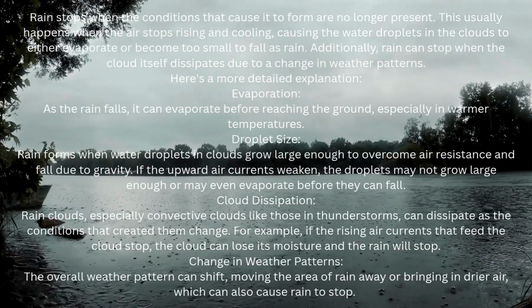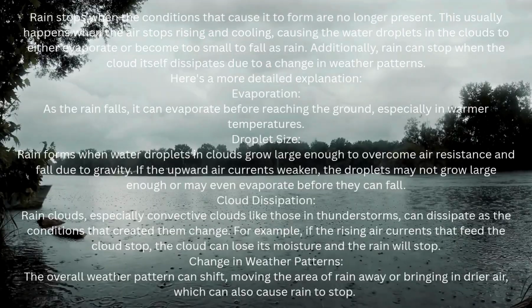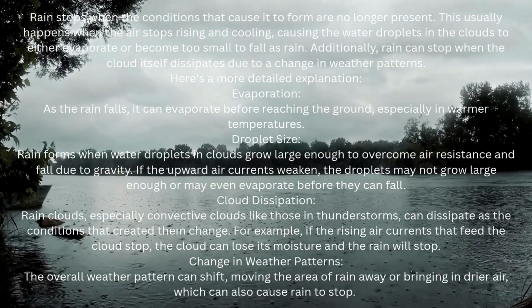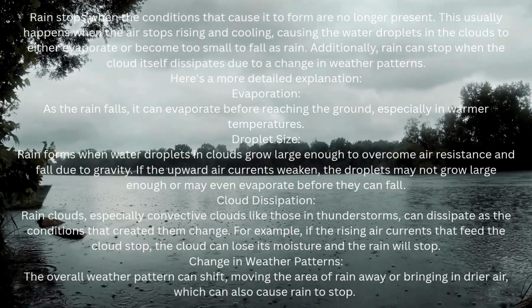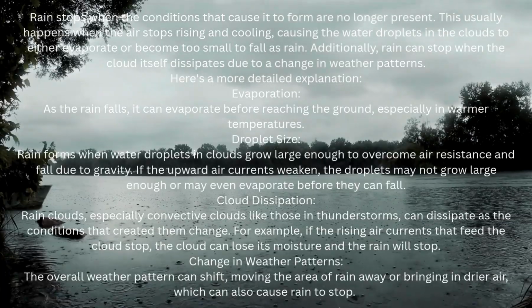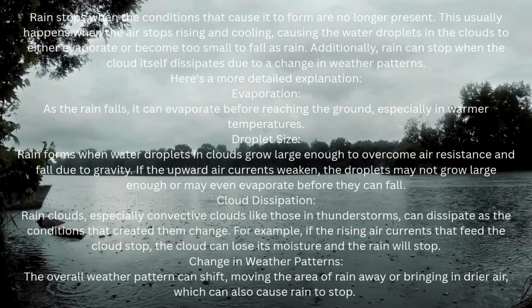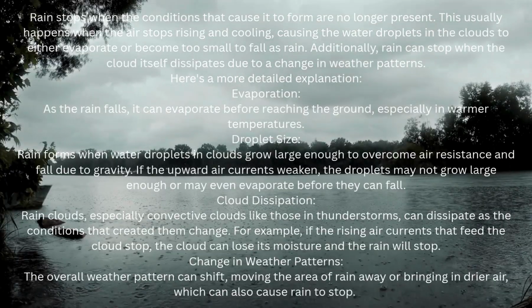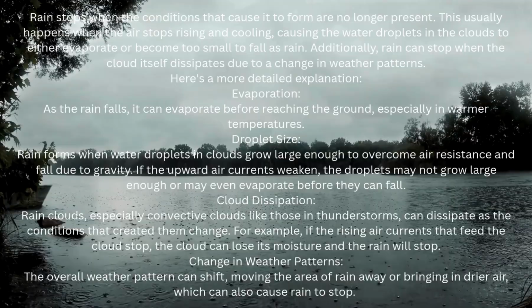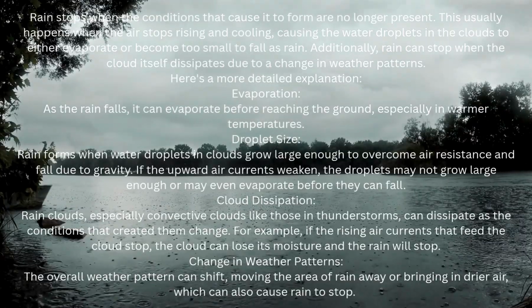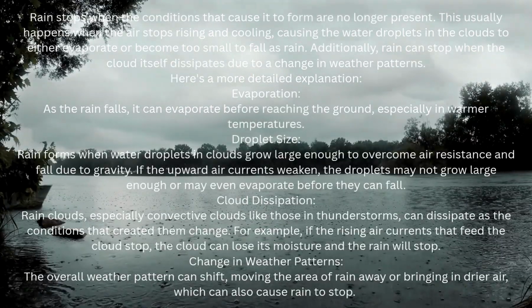Evaporation. As the rain falls, it can evaporate before reaching the ground, especially in warmer temperatures. Droplet size. Rain forms when water droplets in clouds grow large enough to overcome air resistance and fall due to gravity. If the upward air currents weaken, the droplets may not grow large enough or may even evaporate before they can fall.